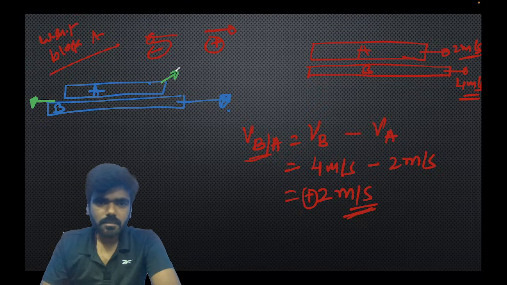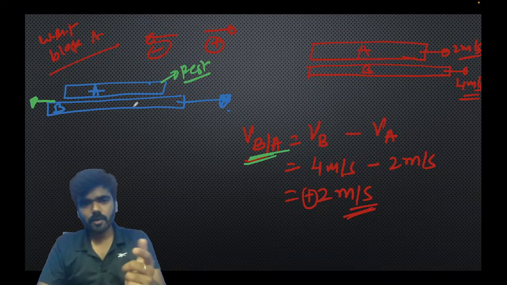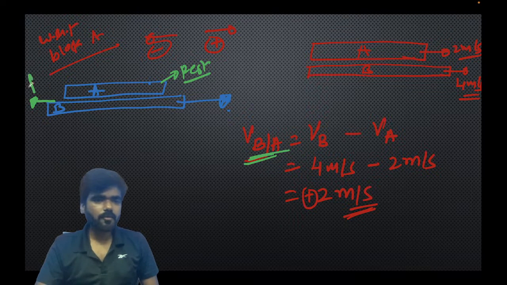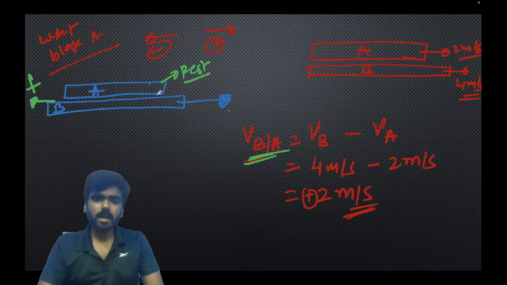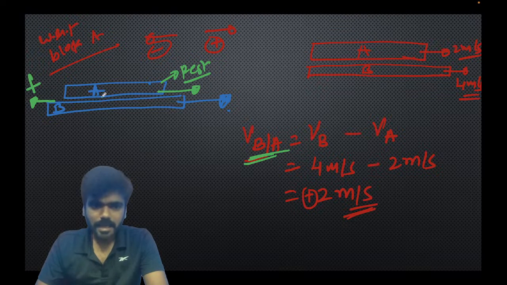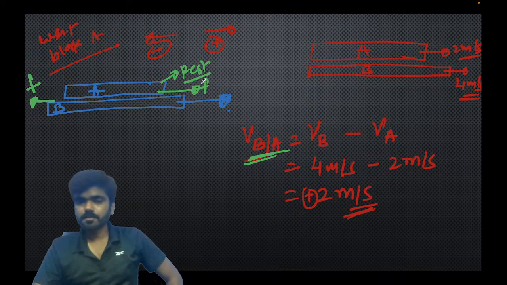A is at rest, and the velocity of B with respect to block A is towards right. To oppose this relative motion, the friction force on B will act towards left, and the friction force on A, equal and opposite by Newton's third law, exists between the contact surfaces. The force applied on B is towards left and the force applied on A is towards right.